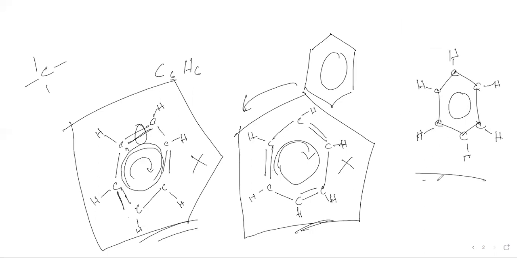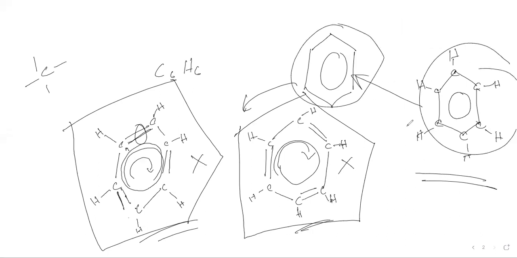So this is one of the ways we can draw it, or the other way is just this one. So either this one or this one. Without showing hydrogen is also perfect. With showing hydrogen is also perfect.